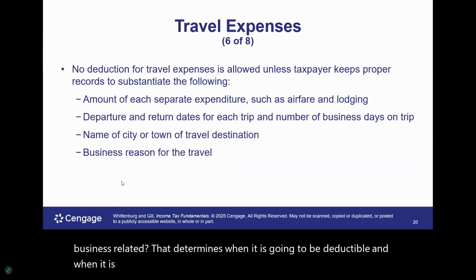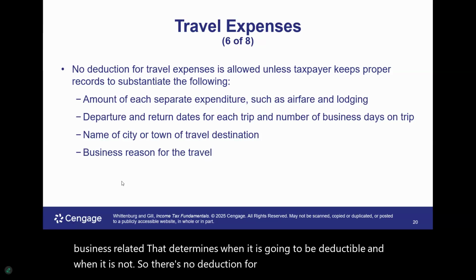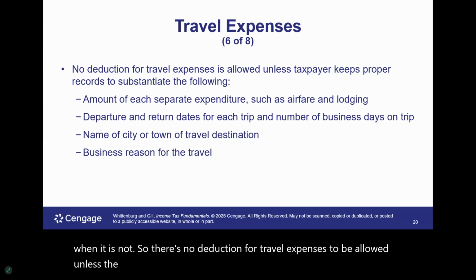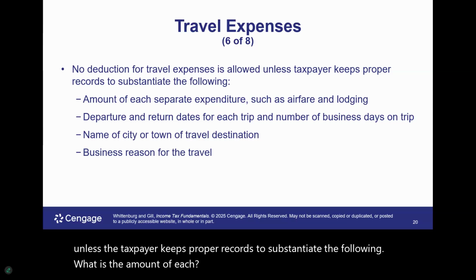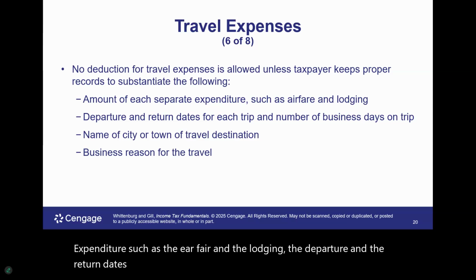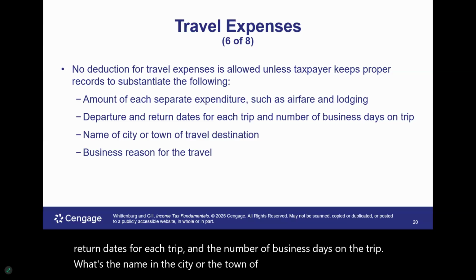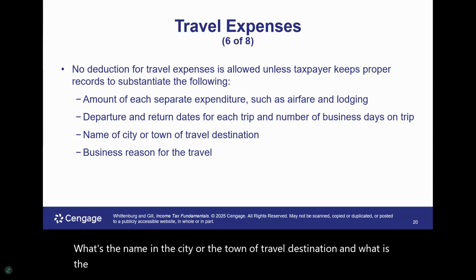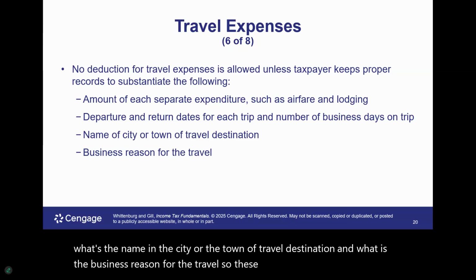So there's no deduction for travel expenses allowed unless the taxpayer keeps proper records to substantiate the following. What is the amount of each separate expenditure, such as the airfare and the lodging, the departure and the return dates for each trip, and the number of business days on the trip? What's the name and the city or the town of the travel destination? And what is the business reason for the travel? So these things need to be clear.